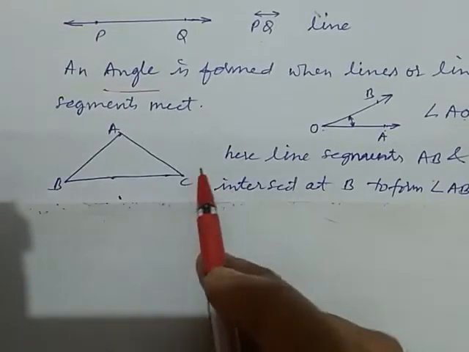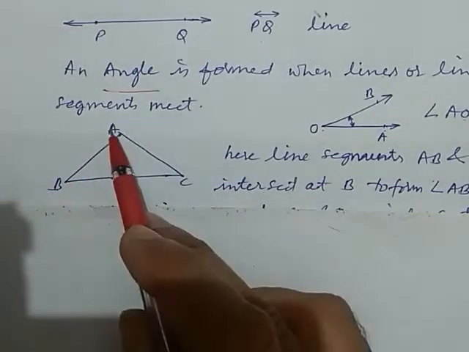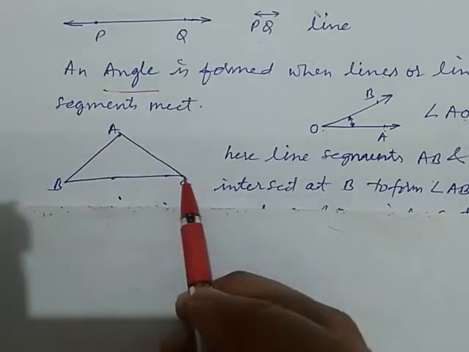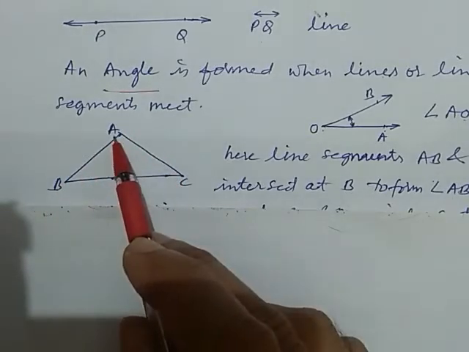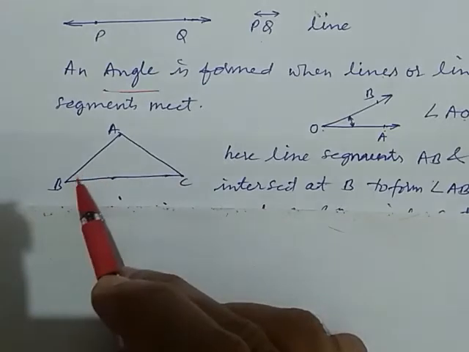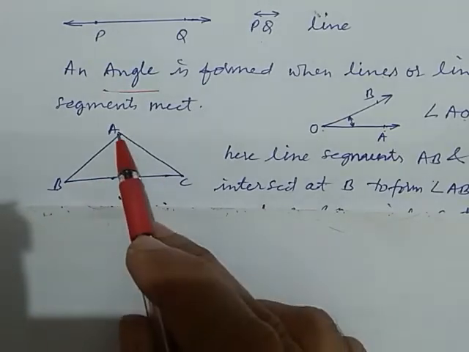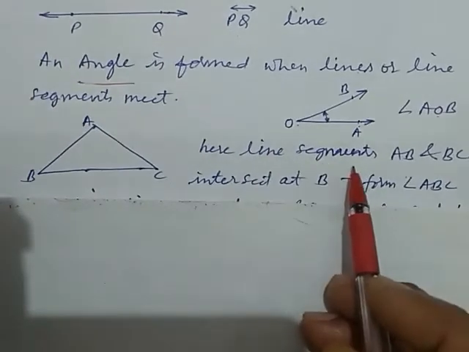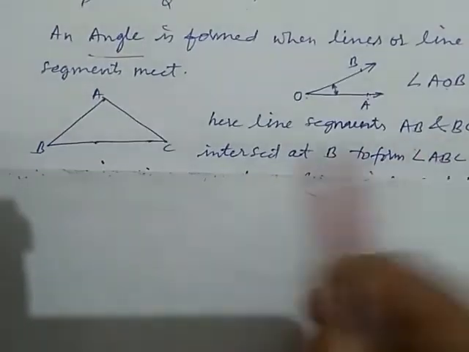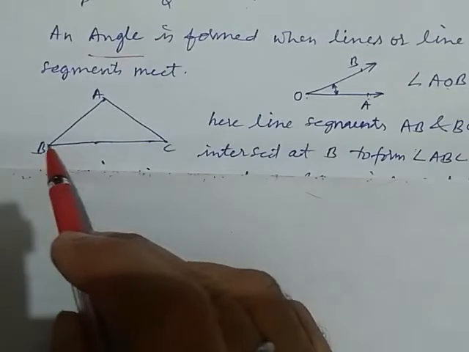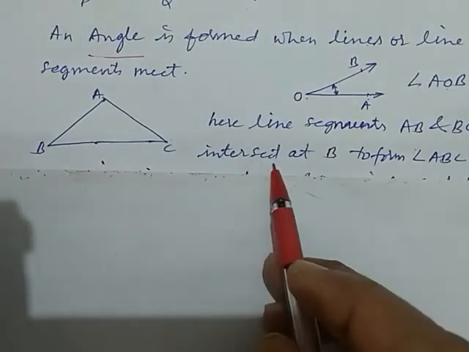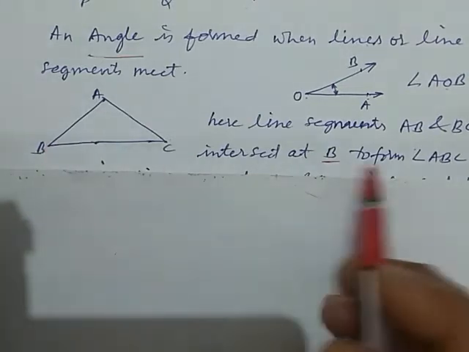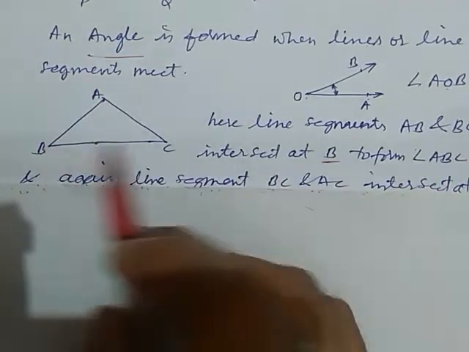Now here is a triangle. Why is it called a triangle? Because it has three angles, 1, 2 and 3. So this is a triangle. Here line segments AB and BC, this is AB, this is BC, intersect at B. This is our B, to form angle ABC.